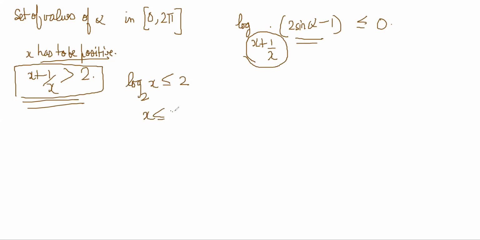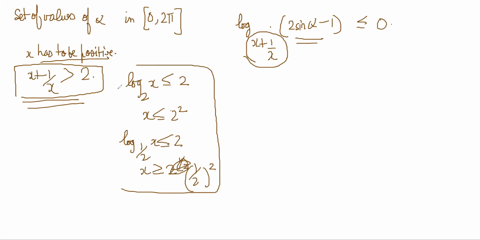X is less than 2 square. But if it is a log like this, it will be opposite inequality, no? Or half to the power square, right? So that is why I'm saying that x plus 1 by x is supposed to be greater than 2, right? So that means my inequality will be normal. It will not be reversed.